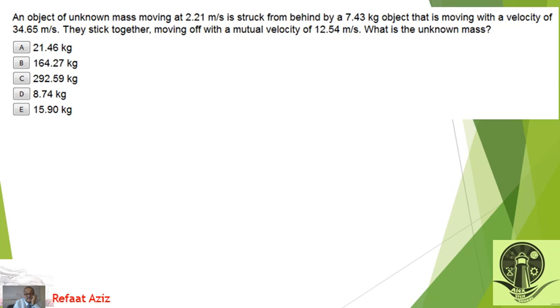And here is another one, the same. You can solve it. An object of unknown mass, 2.2 meter per second velocity, is struck from behind by a 7.43 kilogram object that is moving with a velocity of 34.65 meter per second. They stick together, moving with